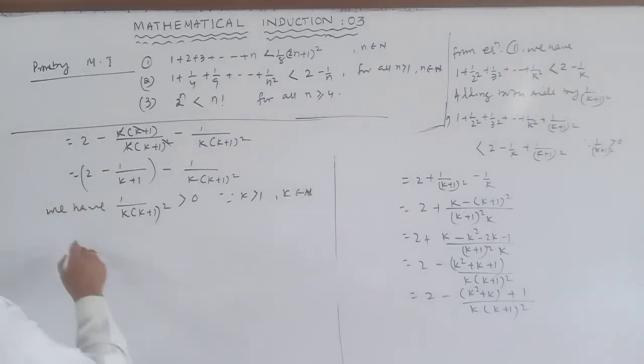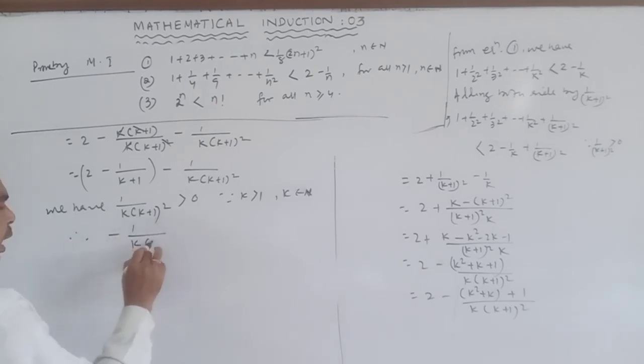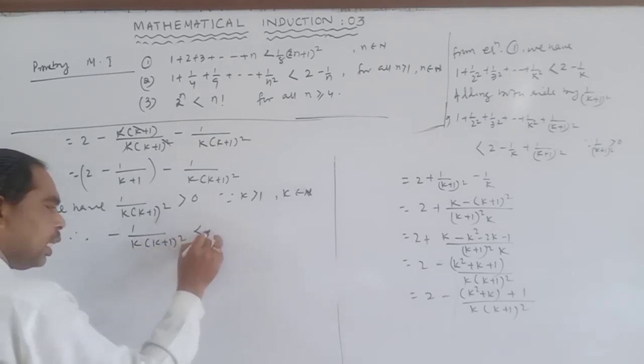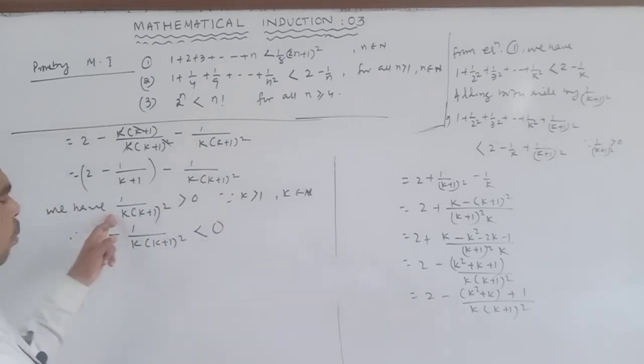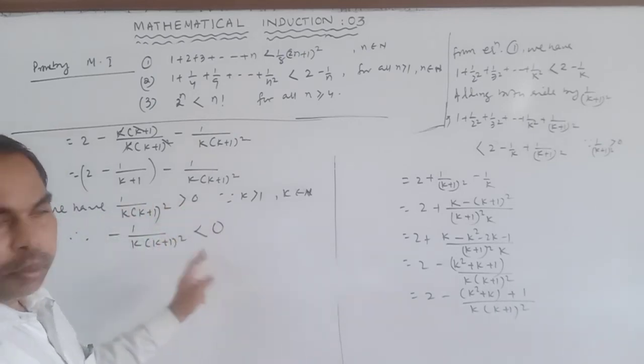So therefore minus 1 by k into k plus 1 whole square is less than 0. If we multiply by minus 1, greater becomes less.